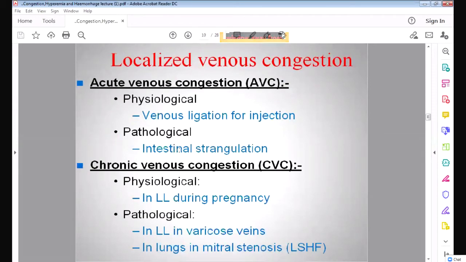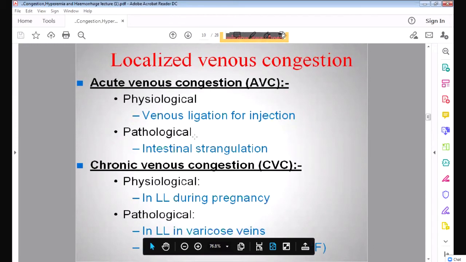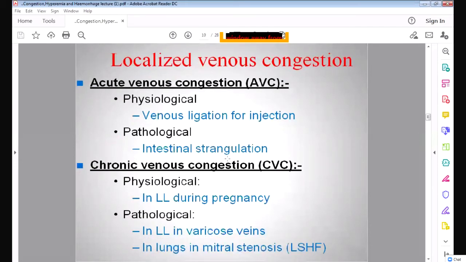Another pathological cause of congestion is intestinal strangulation. Intestinal strangulation means the intestine gets twisted. When the intestine gets twisted, the blood vessels, the veins, also get twisted, and they will strangulate, and there will be obstruction to the vein. So there will be venous congestion.